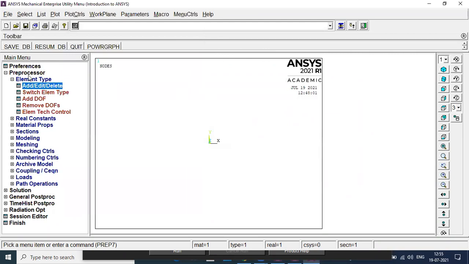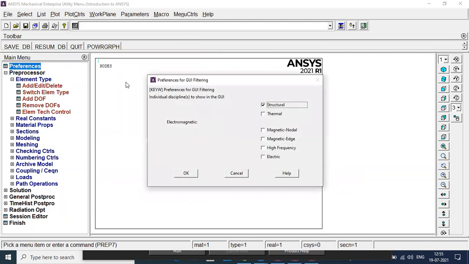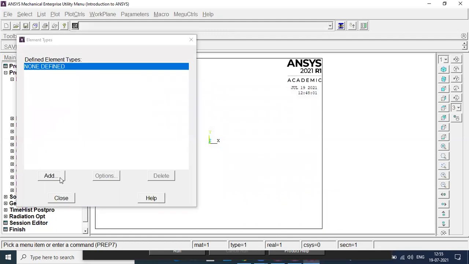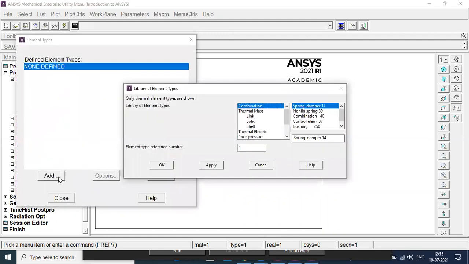Now I will change the field. I will go to preprocessor. I will deselect structural, select thermal, and say okay. Now go to element type again. Go to add, edit, delete. Go to add. Now can you see the difference? The elements were different for the structural field.